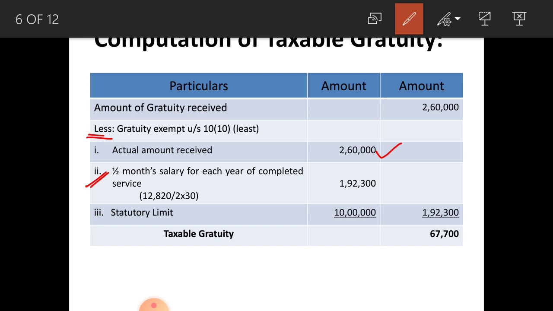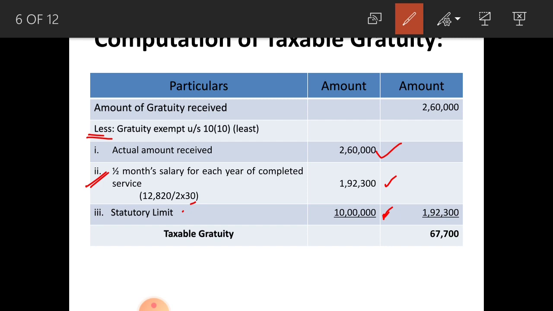That is why only 30 years you are considering. The total of this amounts to rupees 1,92,300, and the statutory limit under not covered under Payment of Gratuity Act is 10 lakhs. Remember this point, this amount changes for both cases. Here it is 10 lakhs.